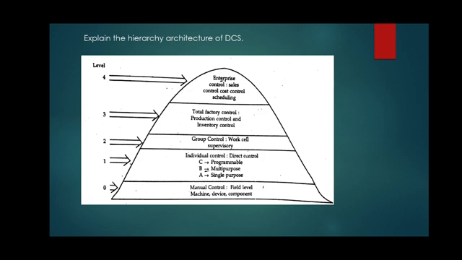Then if more machines and more controls are there, the level of the DCS control goes on increasing. So level 1 is the electrical level and other related controls. Level 1 is again subdivided into 3 sub levels: level 1A, level 1B and level 1C.